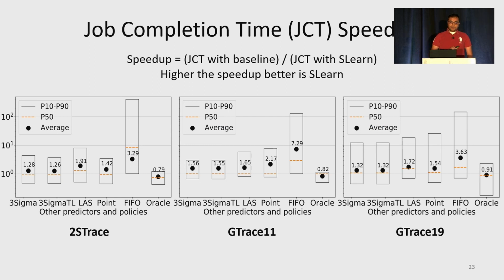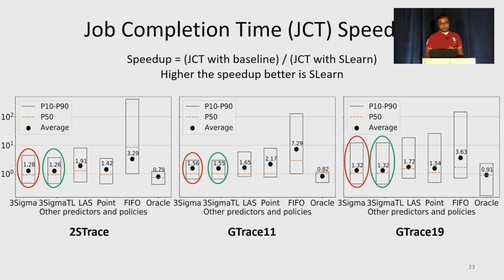So these figures show the speedup in job completion time with SLearn compared to the baselines. The baselines are shown on the x-axis, and the speedups are measured as job completion time with the baseline divided by job completion time in SLearn. So this means that if speedup is greater than 1, SLearn is better than the baseline. SLearn improves against all the baselines and performs not too worse as compared to the Oracle. And also note that the performance against 3 sigma and 3 sigma TL are similar, implying that improvements in SLearn are not primarily due to thin job bypass.